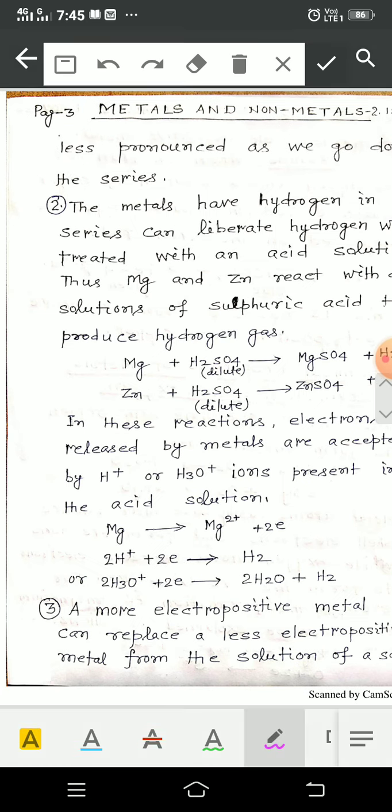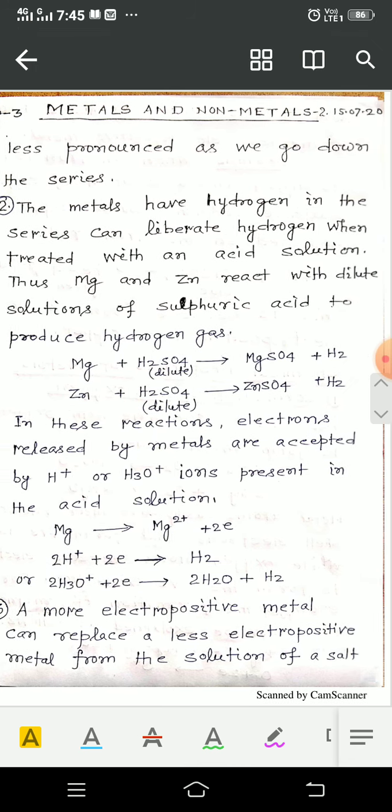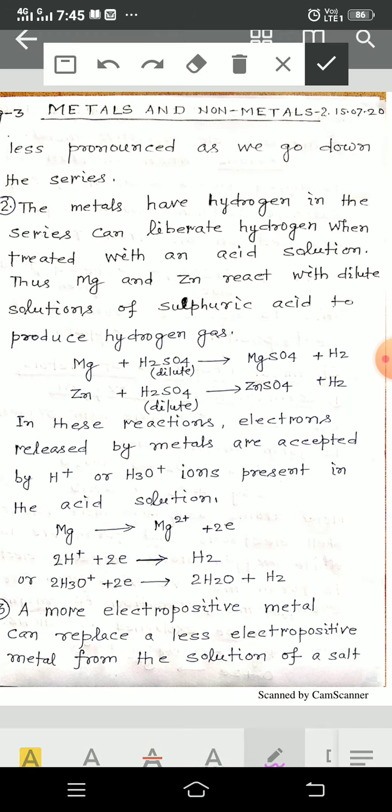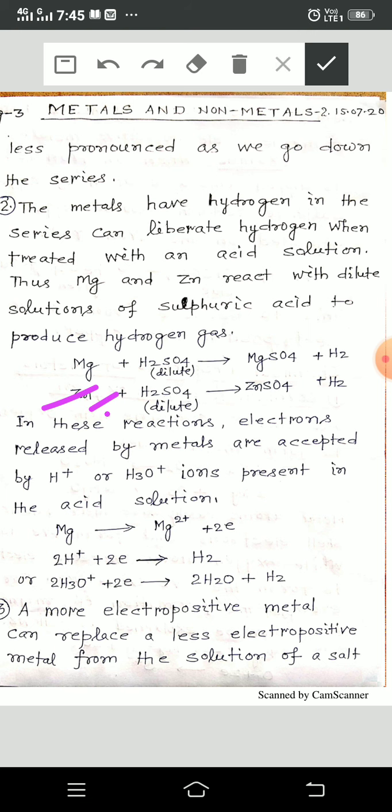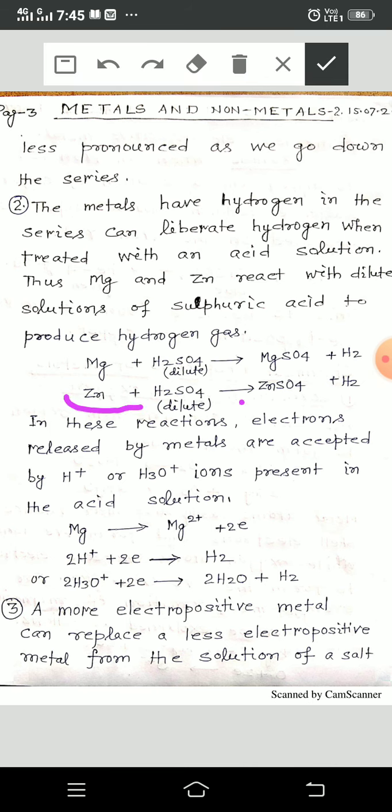See this reaction. What is written here? Magnesium reacts with sulfuric acid to give magnesium sulfate and hydrogen. Zinc reacts with dilute sulfuric acid to give zinc sulfate and hydrogen. In these reactions, electrons released by metals are accepted by H+ or H3O+ ions present in the acid solution.